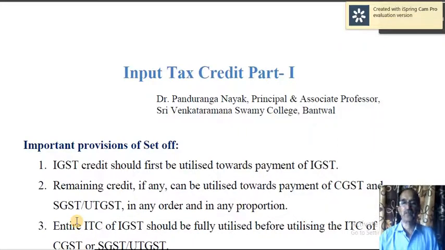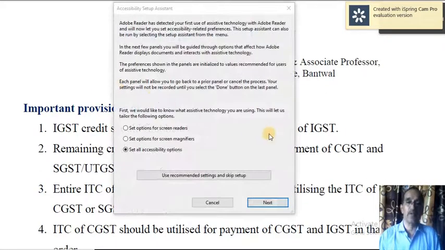Whereas when you supply the goods to others, you collect the tax, but that is called output tax. So there is output tax, then input tax, then the difference between the two is called net tax. One of the important features of GST is the benefit of input tax credit. You can reduce the output tax with the help of input tax. You have learned so many things about this earlier. Today, I am going to solve some problems based on this.